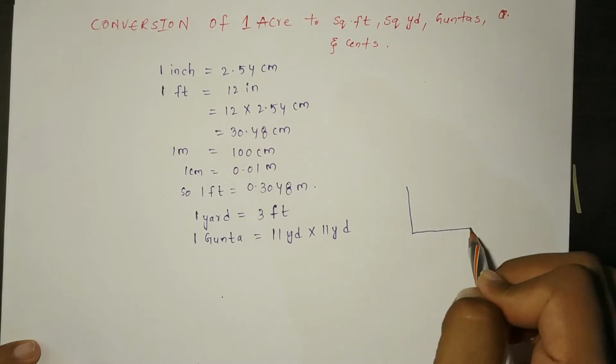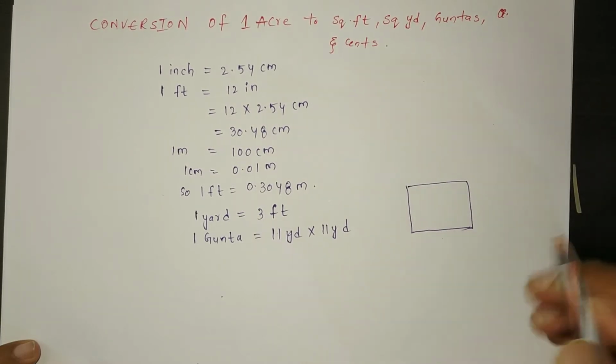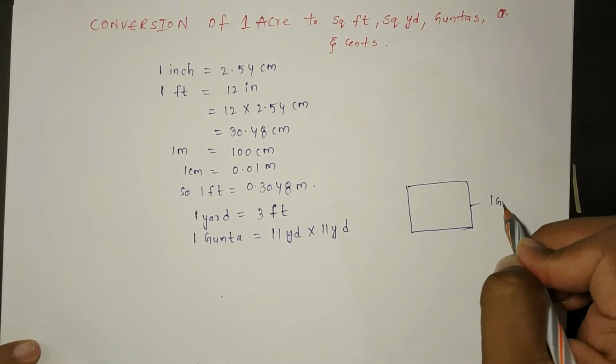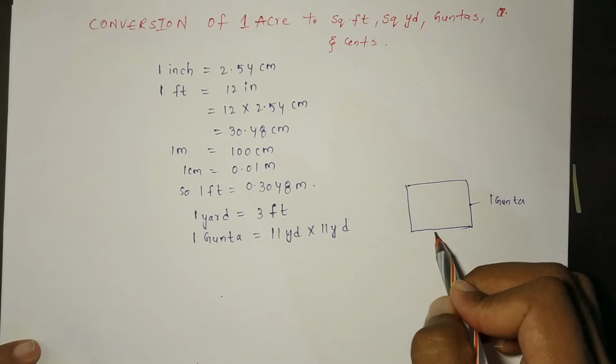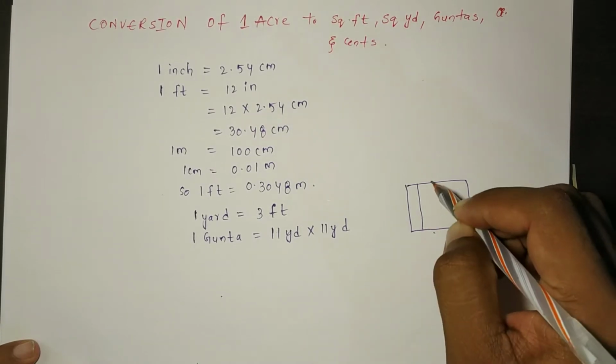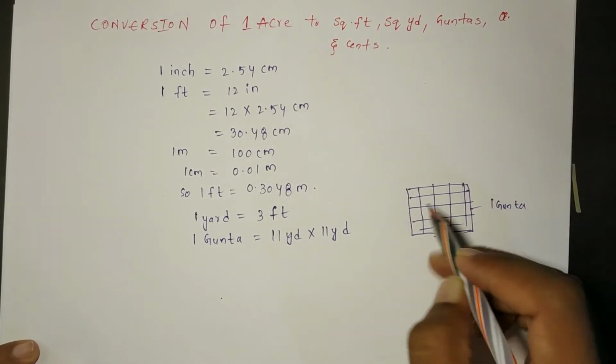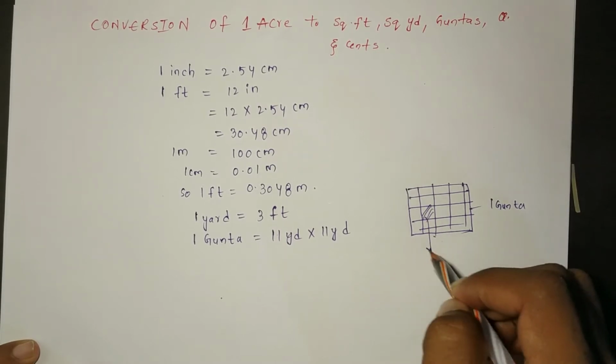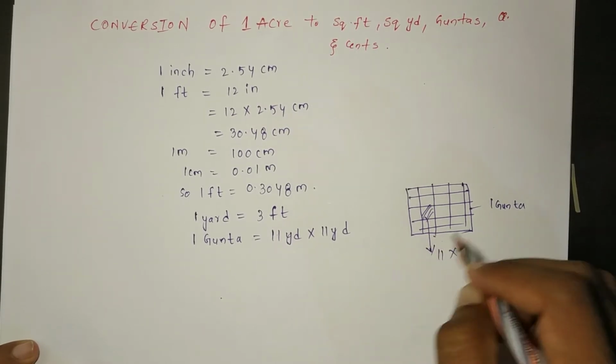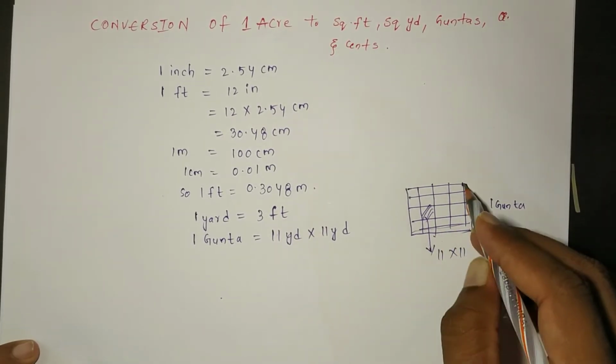Suppose we take this as 1 gunta, we will have total boxes as 11 into 11, this side 11 and this side 11.